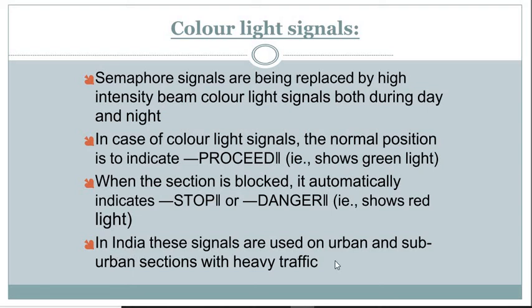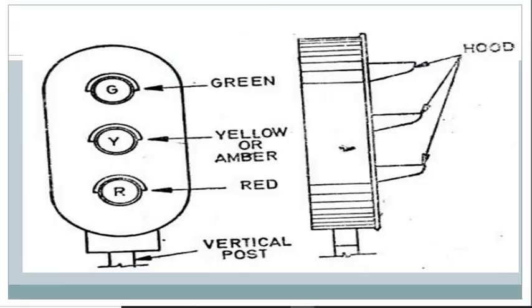In India, these signals are used on urban and suburban sections with heavy traffic. Whenever there is heavy traffic, there will be a color signal. But in India, semaphore signals are also used. So let's see one diagram. Here, green, yellow, amber, similar to the traffic signal of roads. Green means proceed, red means stop, yellow means move with caution. The train has to reduce its speed because yellow means the next signal is red. Move like green, yellow, red. The train has to move cautiously.